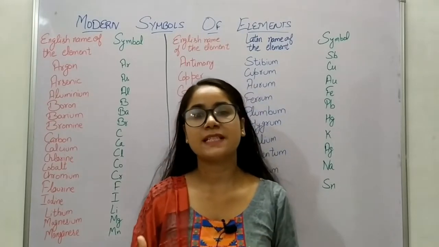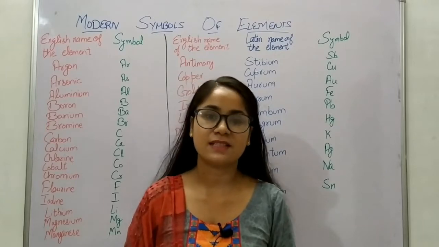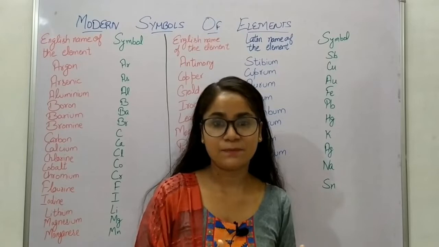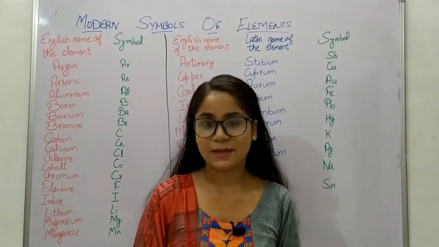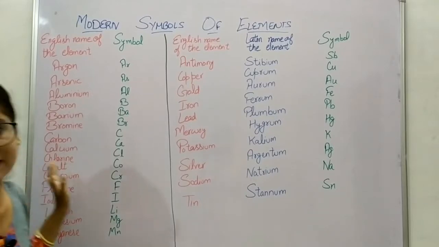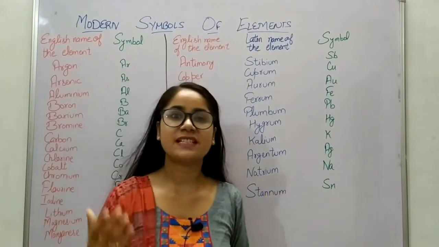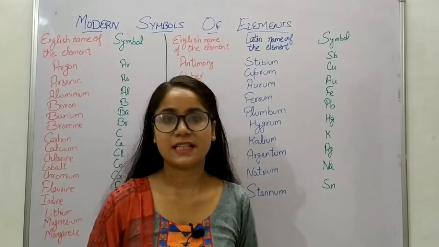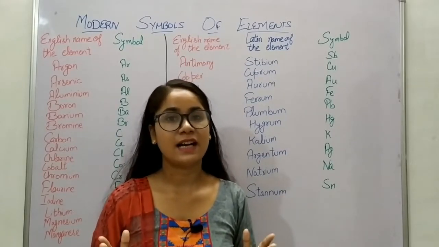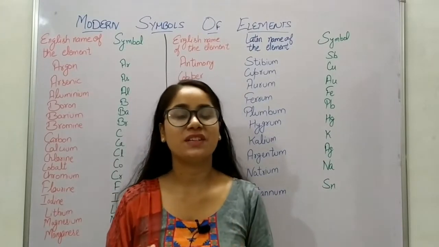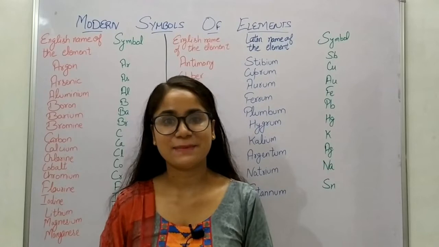After that, there was Berzelius, who was a Swedish chemist. He suggested that we should give a scientific name and scientific symbol to the elements. But this was not all suggested by Berzelius. After his suggestion, an international committee was set up, and that committee was IUPAC, that means International Union of Pure and Applied Chemistry.